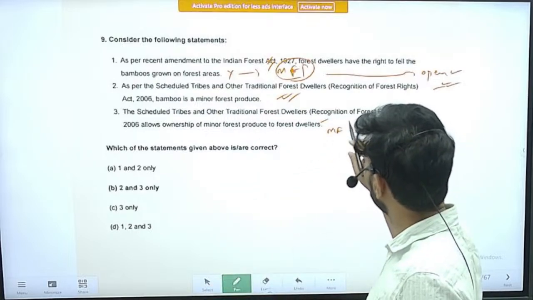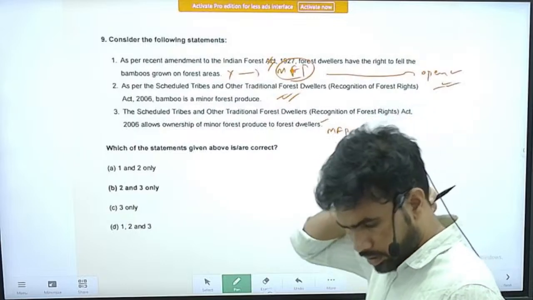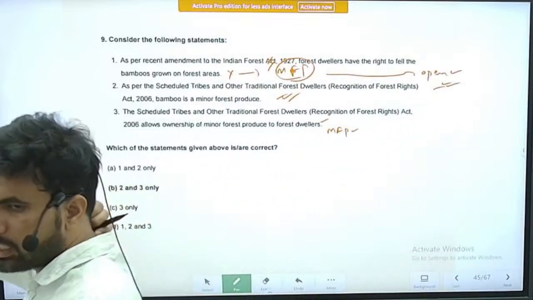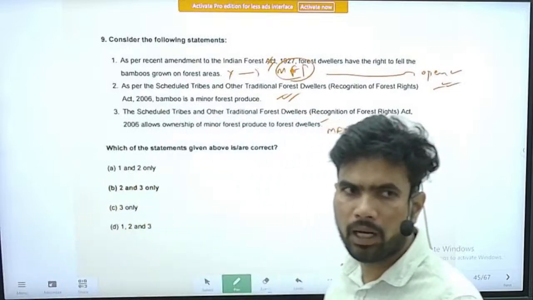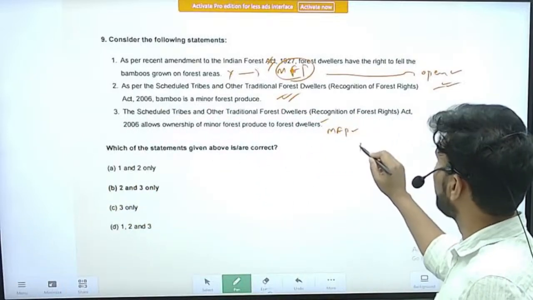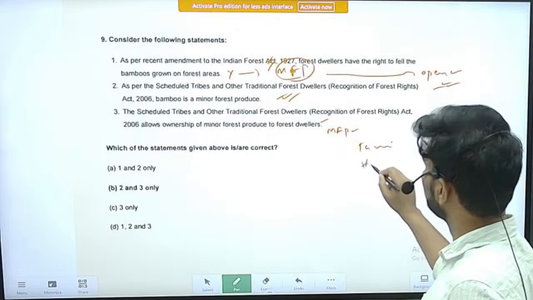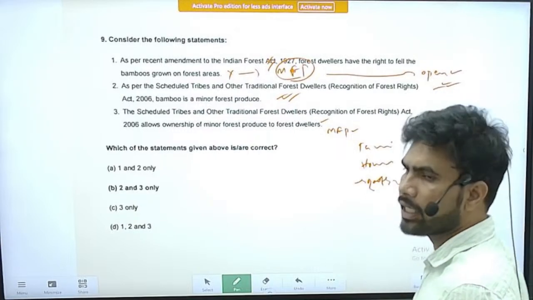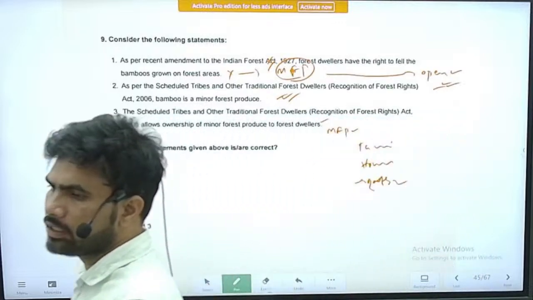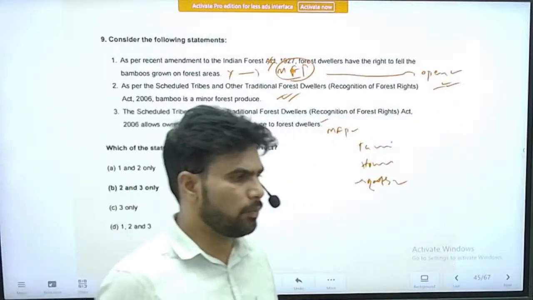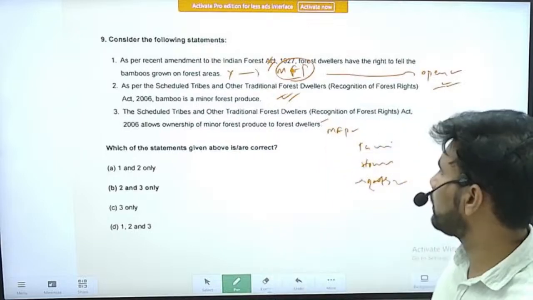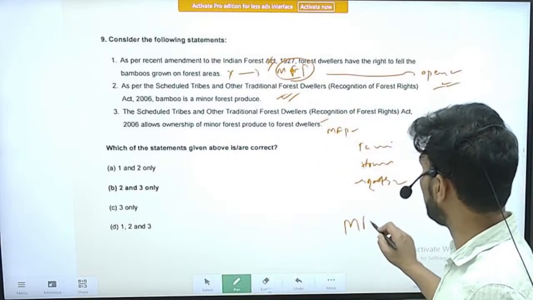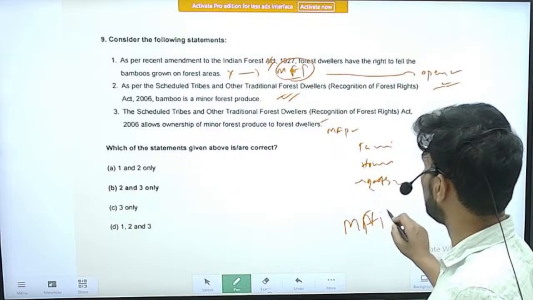Minor forest produce: the traditional dwellers in the forest have the right to collect minor forest produce like tamarind, honey, and other roots. So all these things they can collect from the forest. All these have been included in the minor forest produce, right? So try to be thorough with the definition of minor forest produce also, right?